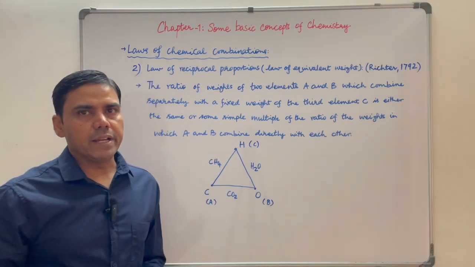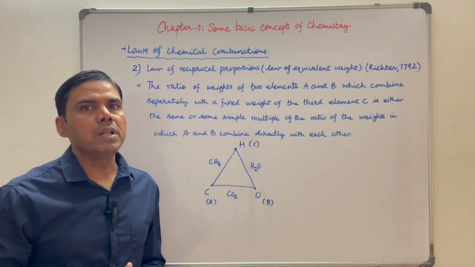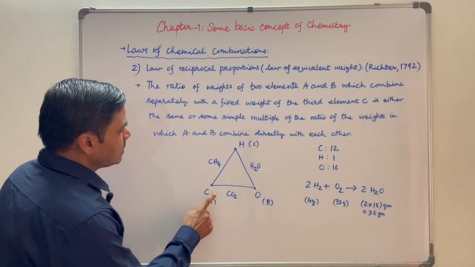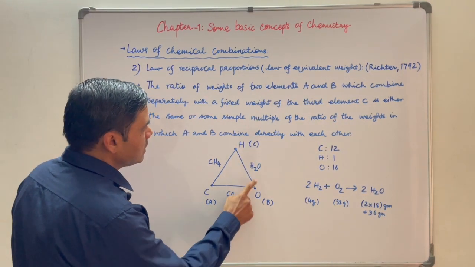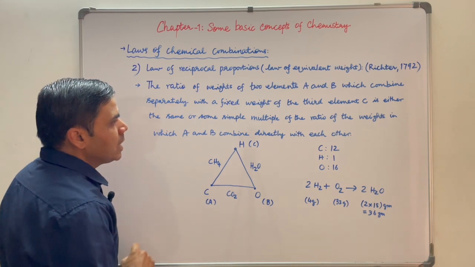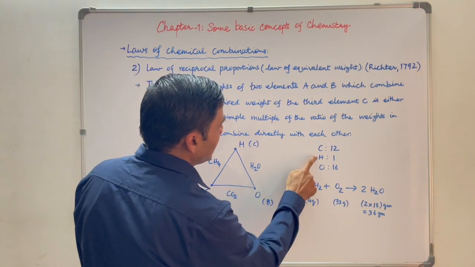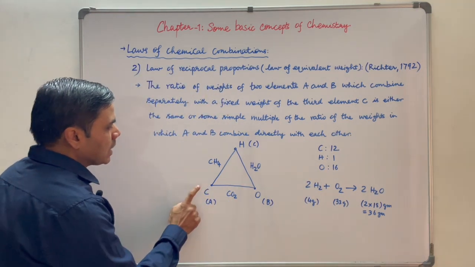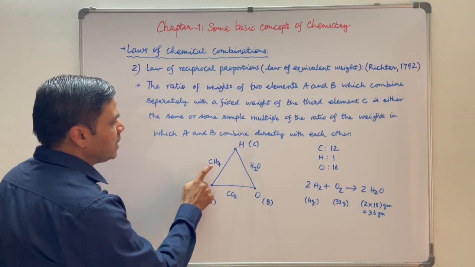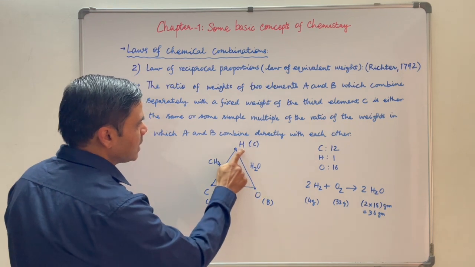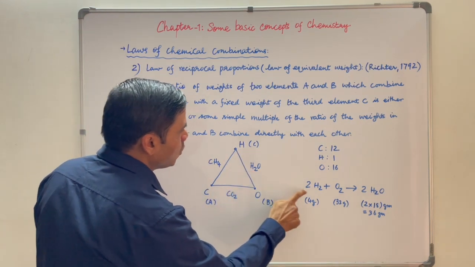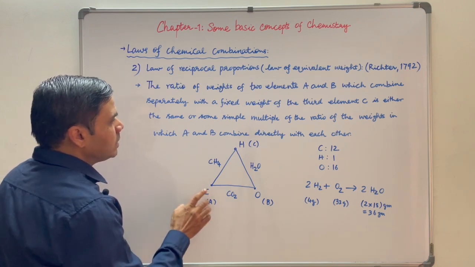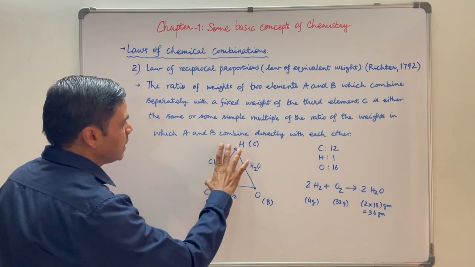This sounds complicated. However, it will look simple when we take this example. Suppose my element A is carbon, B is oxygen and C is hydrogen. Atomic mass of carbon is 12, hydrogen is 1 and oxygen is 16. When carbon and hydrogen combine, they make CH4. When oxygen and hydrogen combine, they make H2O as per this reaction. So let us calculate the ratio of their masses when they combine.